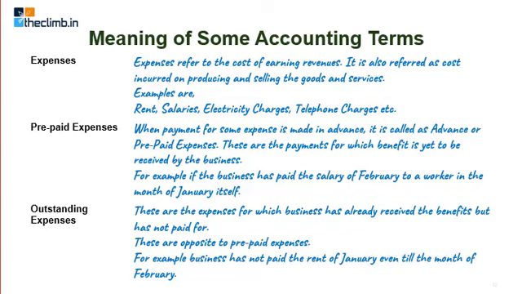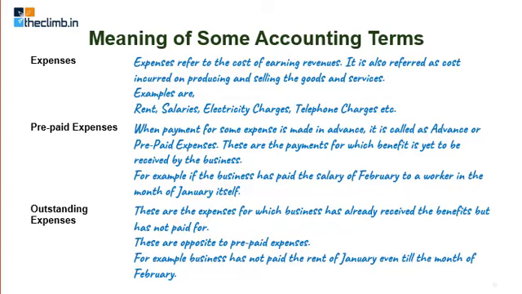So far, we have seen the meaning of revenue, which is the amount you receive, or the promise you receive, for the benefits which you give to others. On the other side, just opposite of revenue is expenses. These are the amount that you pay for the benefits that you receive. If you are receiving the benefit and you are paying for it, it is an expense for you.